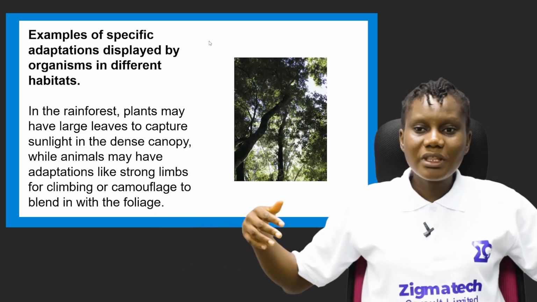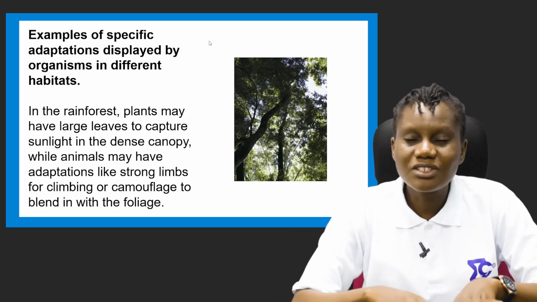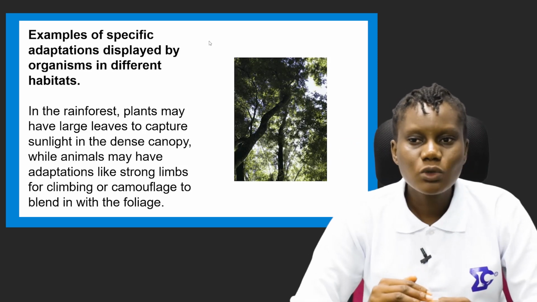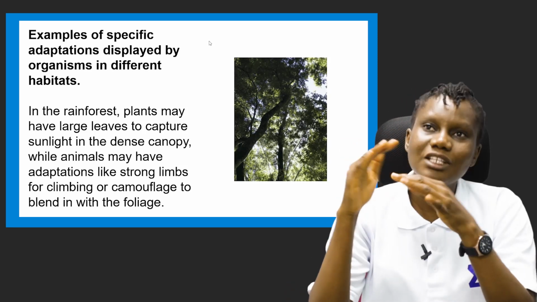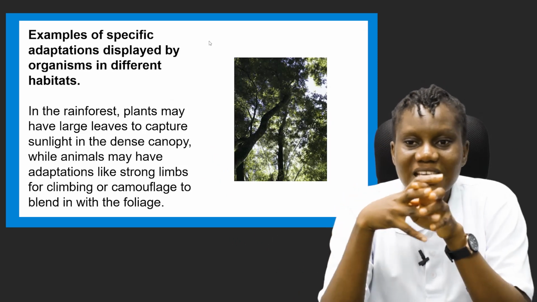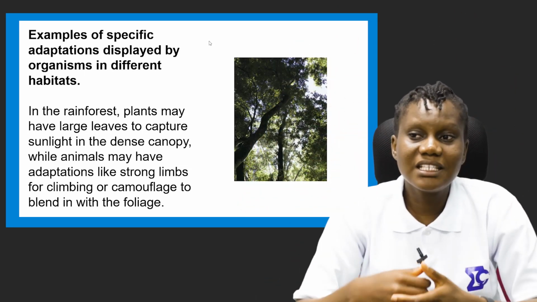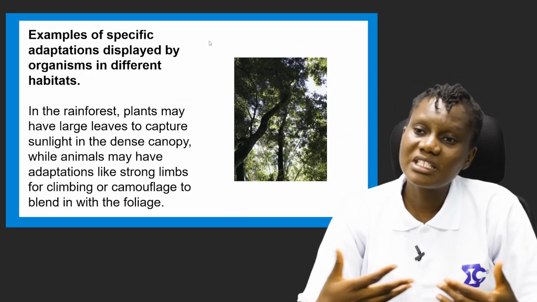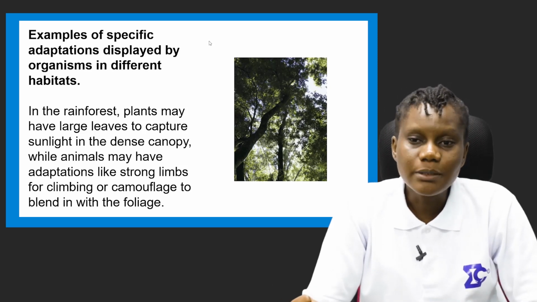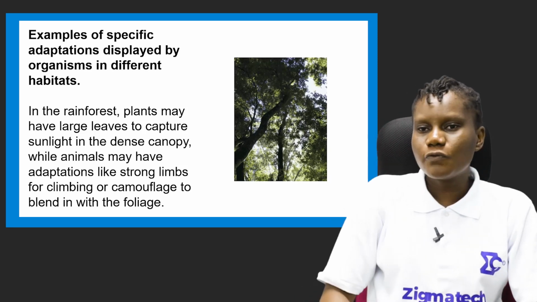And you see, the canopy there provides shade. When you walk under there, it's rare for the sun to touch your skin, because that place is densely covered by trees and leaves. So what helps them to survive in that place is their dense canopy, so they can trap sunlight easily, which helps them to produce their food through photosynthesis. While animals may have adaptations like strong limbs for climbing or camouflage to blend with the foliage.